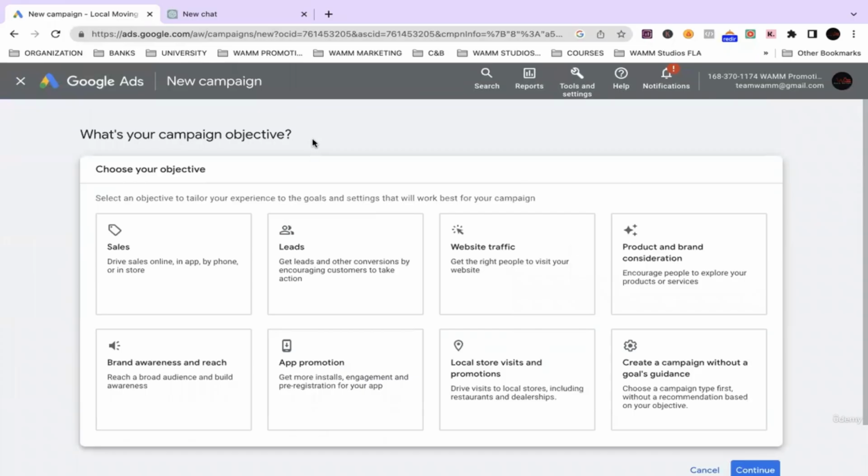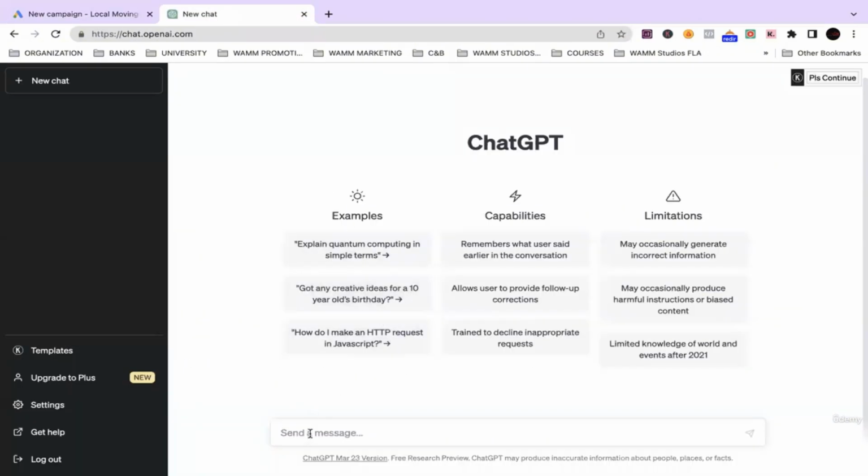The first thing is, what is your campaign objective? As we see, there are a lot of different objectives, but what if you do not know what objective to use for your business? Without further ado, let's get ChatGPT involved. It's all about the type of questions that you ask ChatGPT.